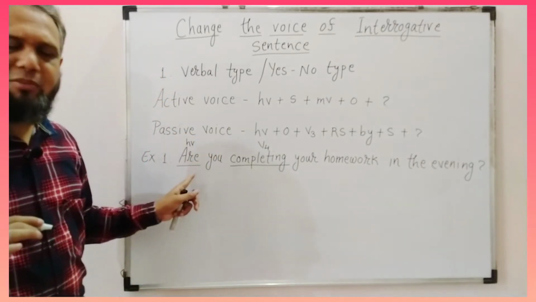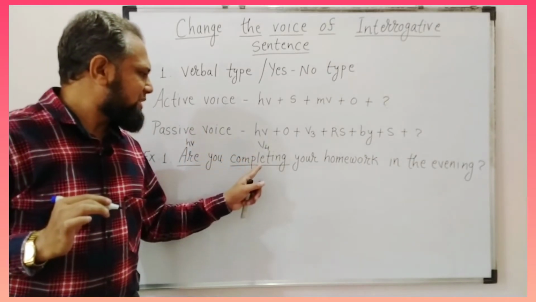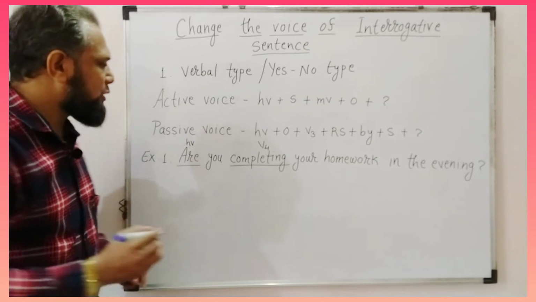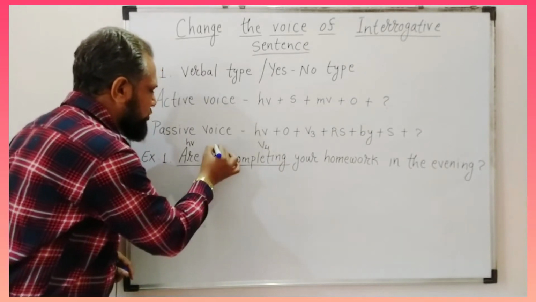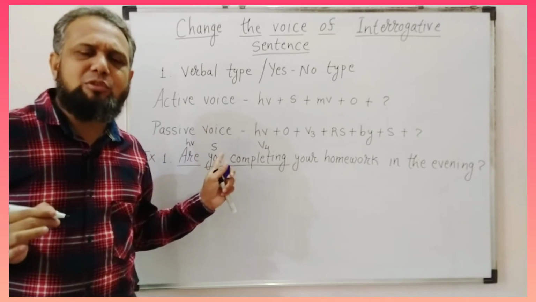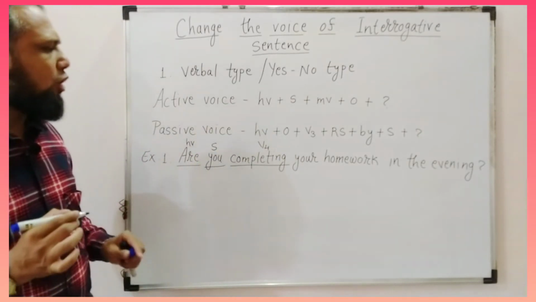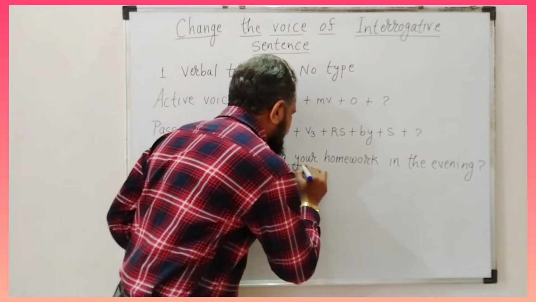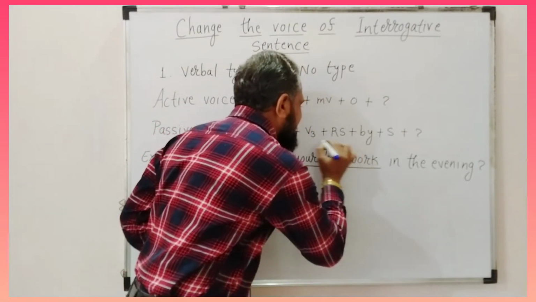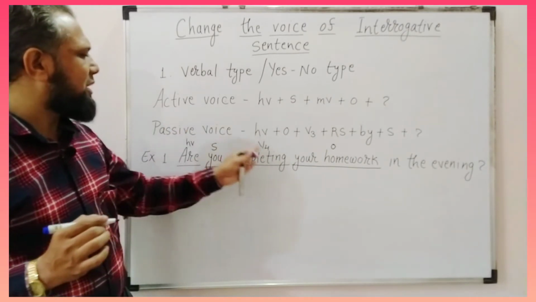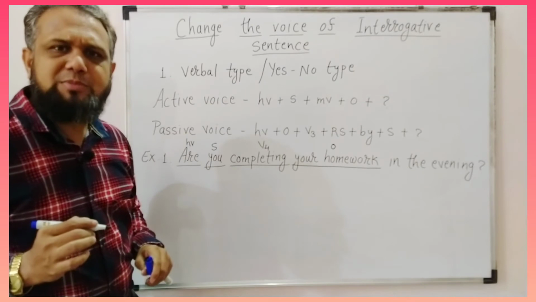The action which is happening in this sentence is completion, completing, and who is completing? This you. Therefore, you is the doer of the action and therefore it is the subject. And what is he completing? He is completing your homework, therefore it is object. Now we have identified the subject, the helping verb, the main verb and the object.